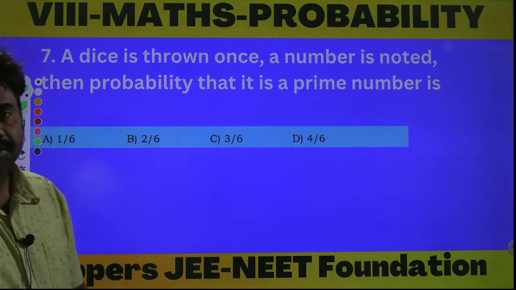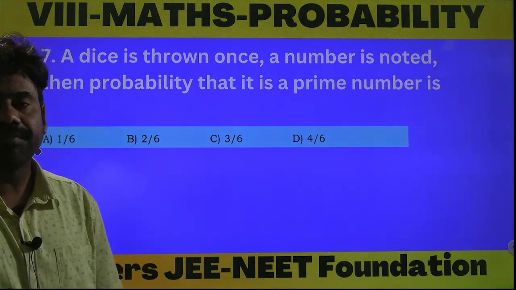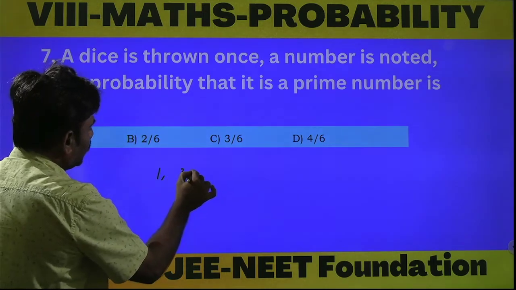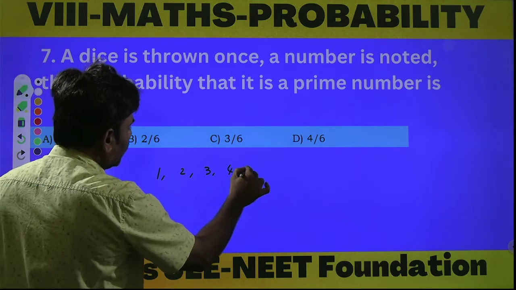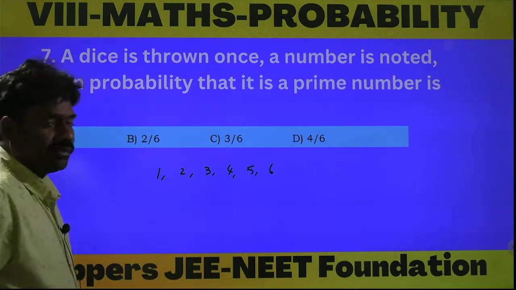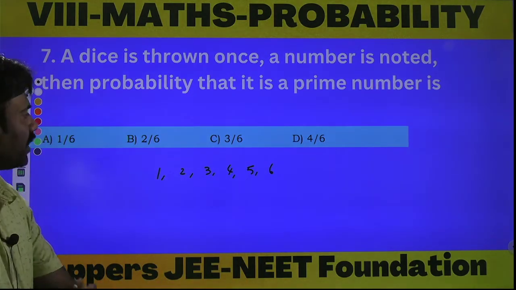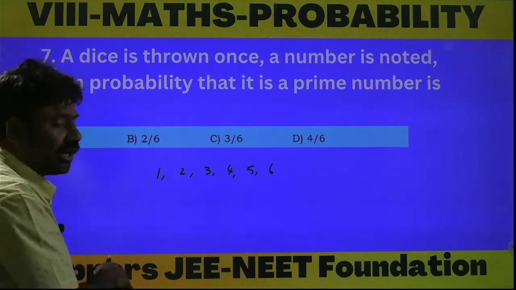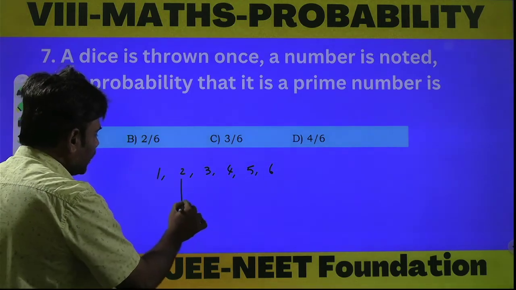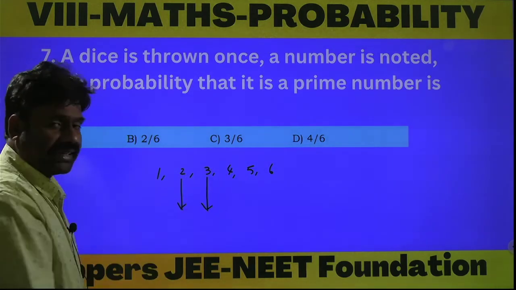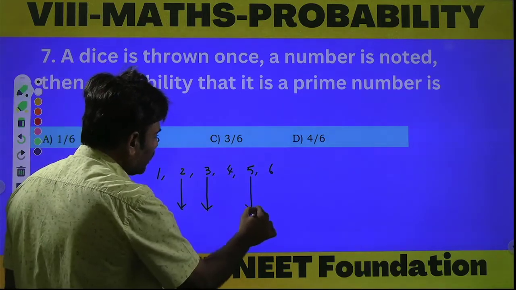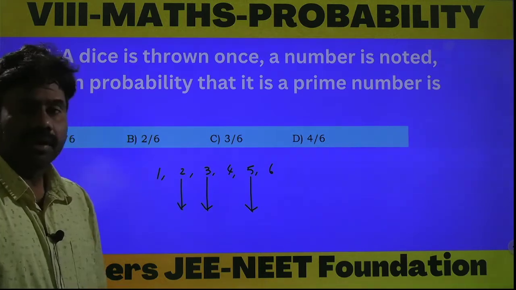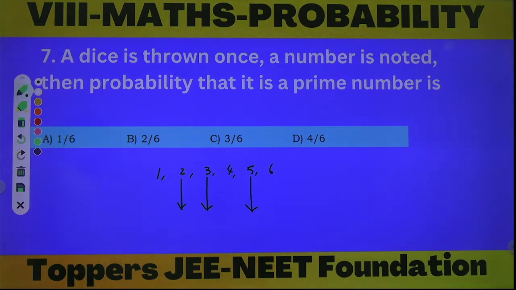Here the possible outcomes are nothing but the counts on the top of the die. It may be 1, 2, 3, 4, 5, or 6. There are 6 possible outcomes. Out of these 6, what are the prime numbers? 1 is not a prime number. 2 is prime, 3 is prime, 4 is not prime, 5 is prime, and 6 is not a prime number. Out of these 6, 2, 3 and 5 are prime numbers.